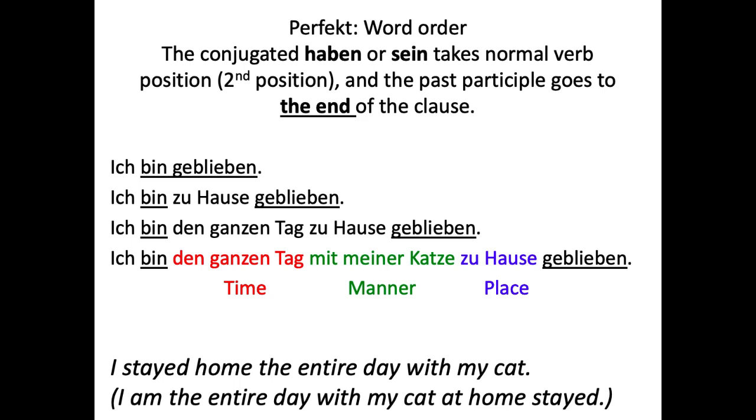Or maybe I am the entire day with my cat at home stayed, which is not a very good translation. But you can see how geblieben is stayed. It's at the end there, and then we want to move it up towards ich bin geblieben, I stayed. And then it's like home the entire day with my cat. So you can see it's different word order, but all the information is there, right?